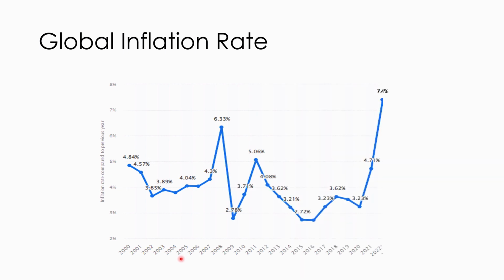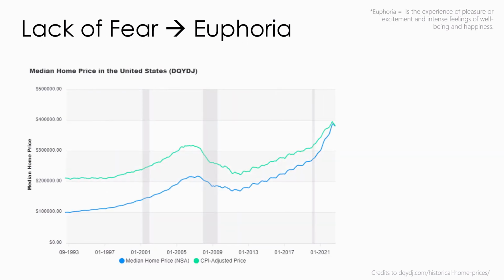So how about other global inflation rates? For example, the inflation rate before the Great Recession. You can see there is a huge inflation rate here. What about that? Actually, there was no kind of fear or worry of death or health issues. Instead, there was too much happiness and excitement at that time, since the economy was performing very well at full capacity.